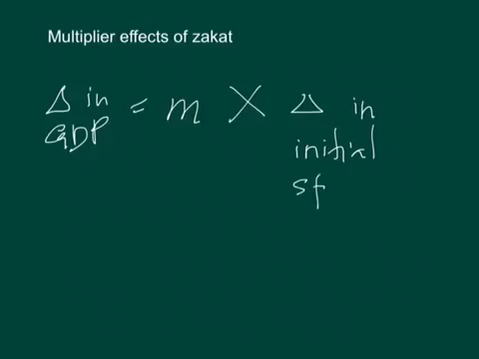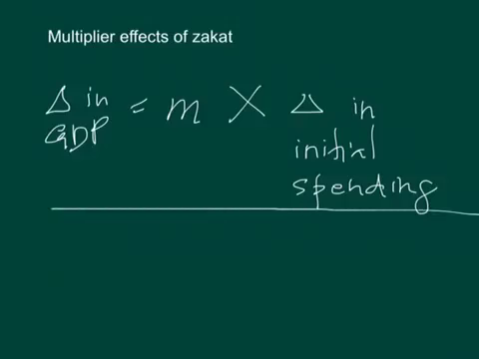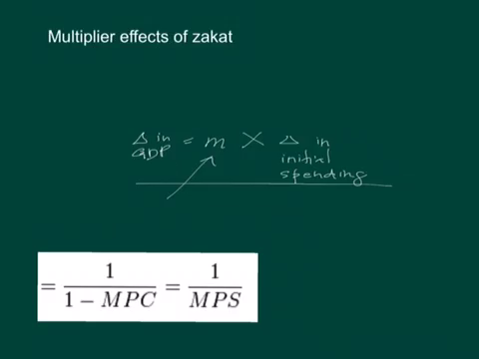So this is how the multiplier effect can lead to a huge increase in GDP. To understand that further, the question is how we calculate the multiplier, given the information we got earlier on marginal propensity to consume. So the multiplier is given by this formula: 1 over 1 minus MPC, or 1 over MPS.